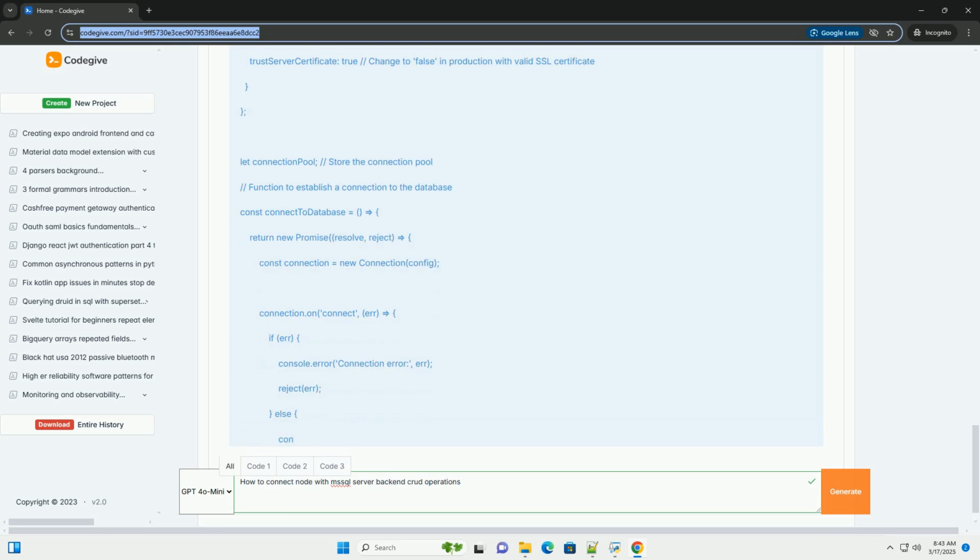HTTPS: use HTTPS to encrypt communication between the client and the server, especially when transmitting sensitive data like passwords. Connection pooling: consider using a connection pool to reuse database connections and improve performance. The Tedious library supports connection pooling.